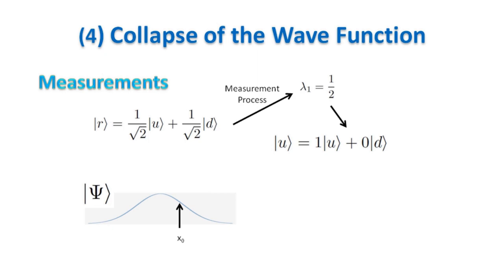Same for the particle in one-dimensional space. If we measure the particle in a position x0, after the measurement the state of the particle will be a delta centered in x0. We say that after the measurement the state of the system collapses in the relevant eigenvector. In other words, before the measurement, the state of the system is generally in a superposition of the eigenvectors of A. However, when we measure the observable relevant to A, this action destroys the superposition, and only one of the eigenvectors can survive. The collapse of the wave function is probably the most important concept of the Copenhagen interpretation.